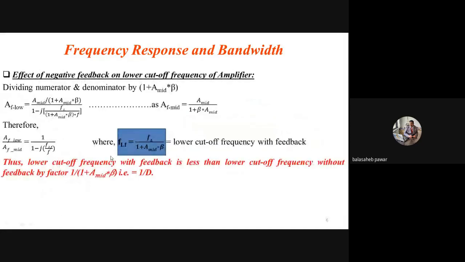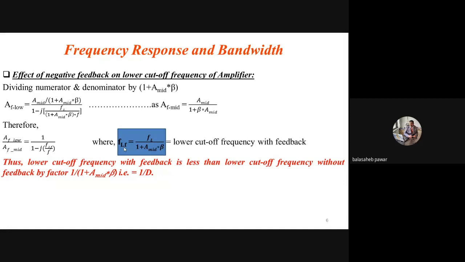Once you understand that graphical representation, I mentioned that the lower cutoff frequency with negative feedback is less than without feedback, and by what factor it is less, that is the 1 by D factor. Is it clear? This one is very simple. Whenever you understand the effect on various parameters, either increase or decrease, it will be by capital D or 1 by D factor respectively.